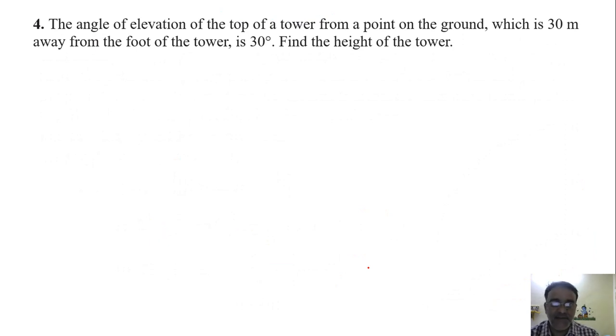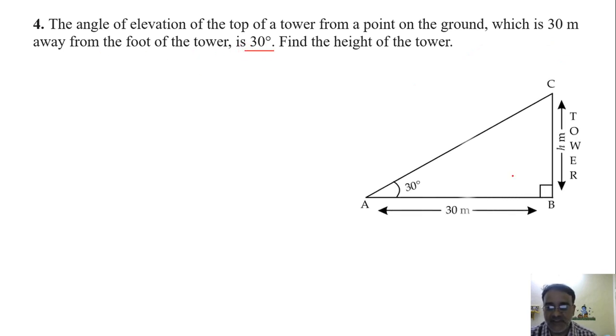This is also related with one unknown. The angle of elevation of the top of a tower from a point on the ground which is 30 meter away from the foot of the tower is 30 degree. So this is the figure. This is the tower, and the point of observation is this one, A, and this is 30 meter from the foot of the tower, and it makes the angle of elevation of the top of the tower 30 degree. So we need to find h.